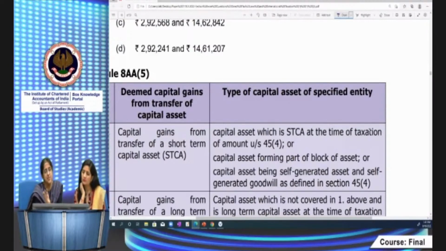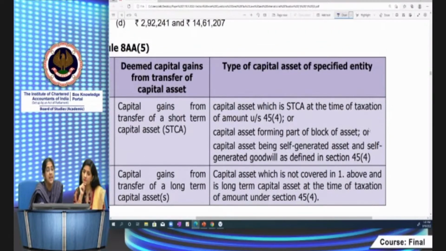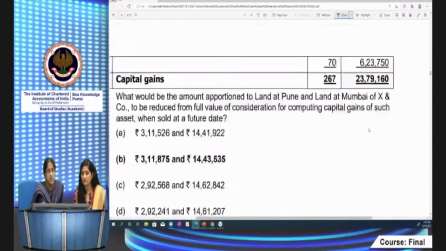Or if it's a self-generated goodwill. Yes, we have a self-generated goodwill here. So the capital gains which is attributable to self-generated goodwill will be short-term capital gains. Then capital gains on other assets not covered above, which are long-term capital assets: any capital gain attributable to land held for more than 2 years, in this case, will be a long-term capital gain. What is attributable to goodwill will be a short-term capital gain by virtue of Rule 8AA, sub-rule 5. This is also given in your study material.